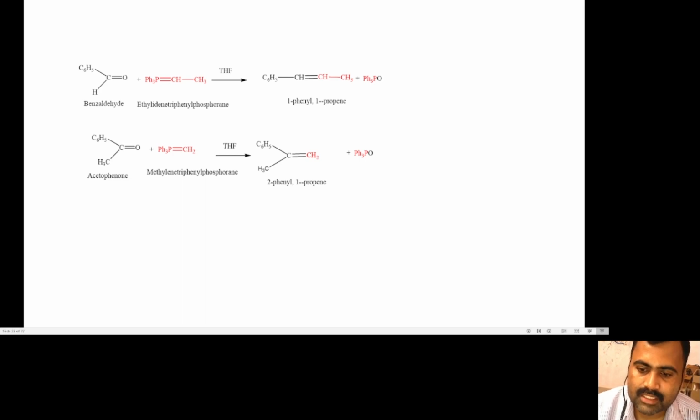Generally, this reaction is carried out in solvents like tetrahydrofuran, DMSO, that is dimethyl sulfoxide, or dimethylformamide. So there is no doubt regarding the position of the carbon-carbon double bond, because in this reaction the carbon-carbon double bond takes the position of the carbon-oxygen double bond.